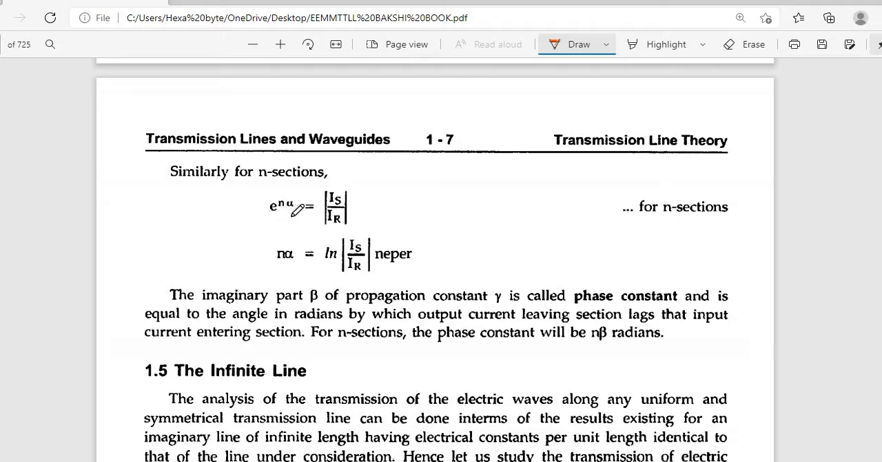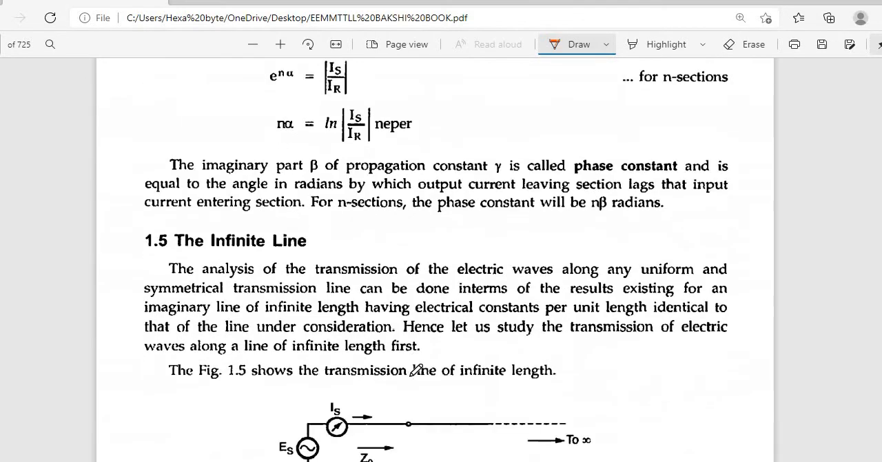Similarly, for n sections, e power n alpha is equal to Is by Ir, where n alpha is equal to log of Is by Ir. Nepers per meter we have to mention, generally the loss of the transmission line. The imaginary part beta of the propagation constant gamma is called the phase constant and is equal to the angle in radians by which the output current leaving the section lags the input current entering the section. So that is about the attenuation constant and propagation constant.